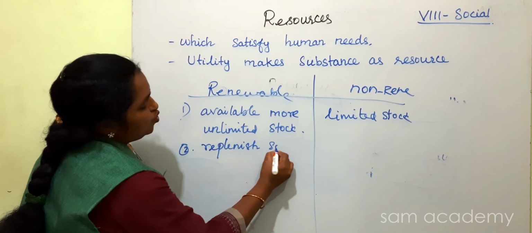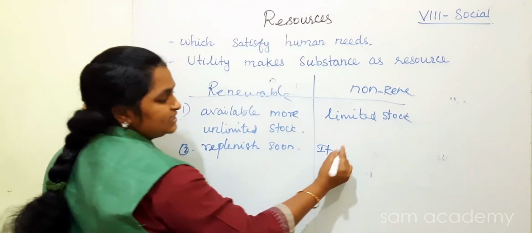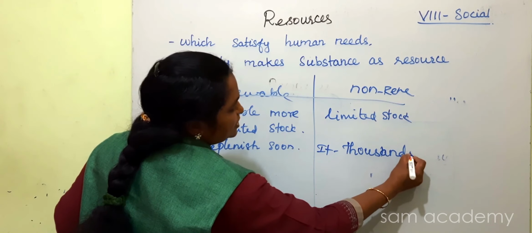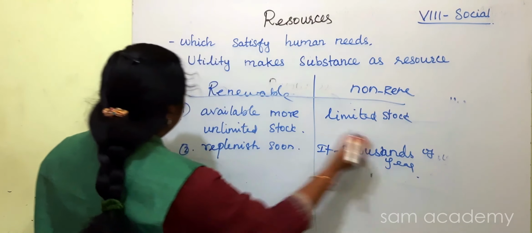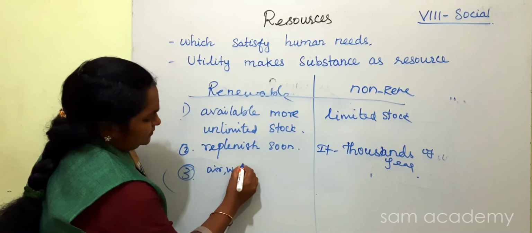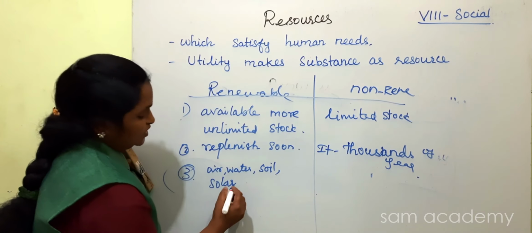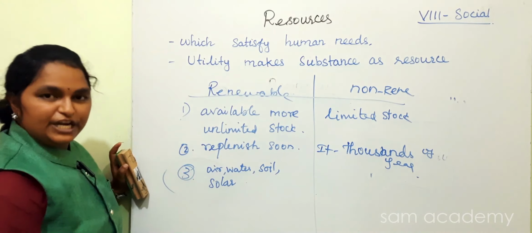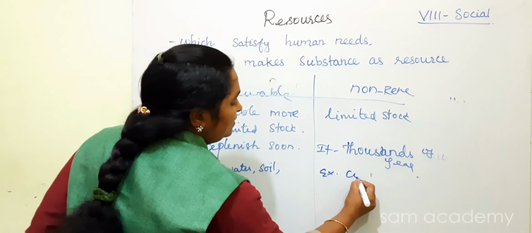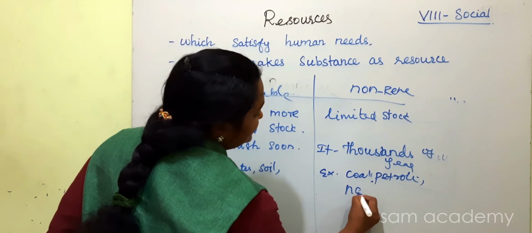Next point, renewable resources replenish soon, but non-renewable resources take thousands of years to replenish. For example, those that replenish soon, I told you: air, water, soil, solar energy, that means sunlight. These are renewable resources. Examples of non-renewable resources are coal, petroleum and natural gases.